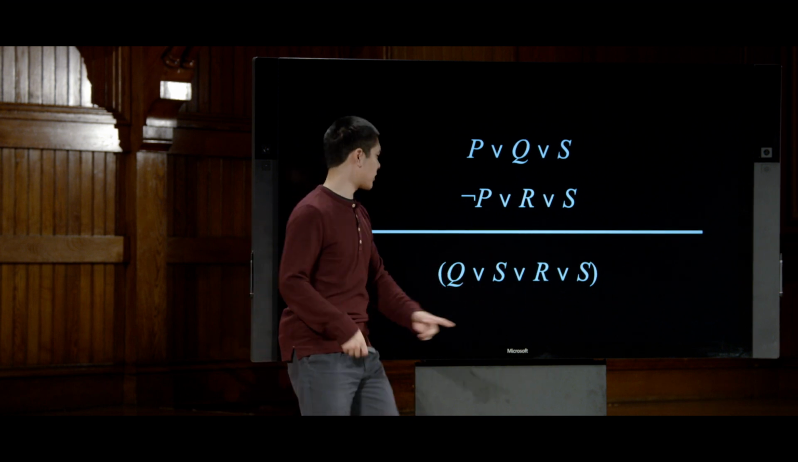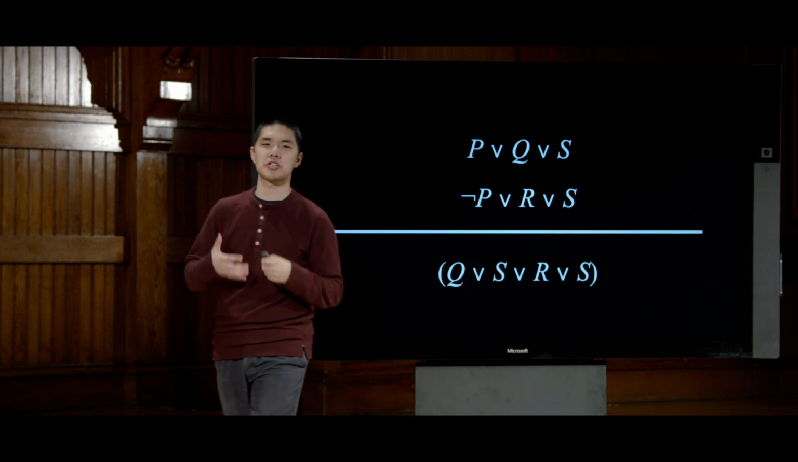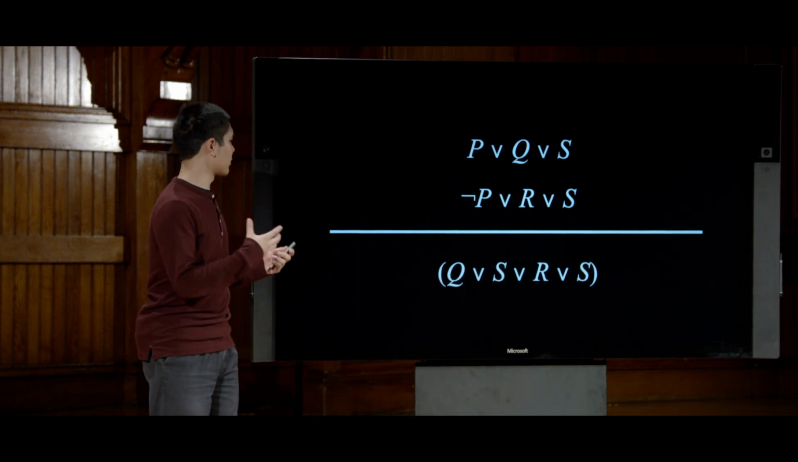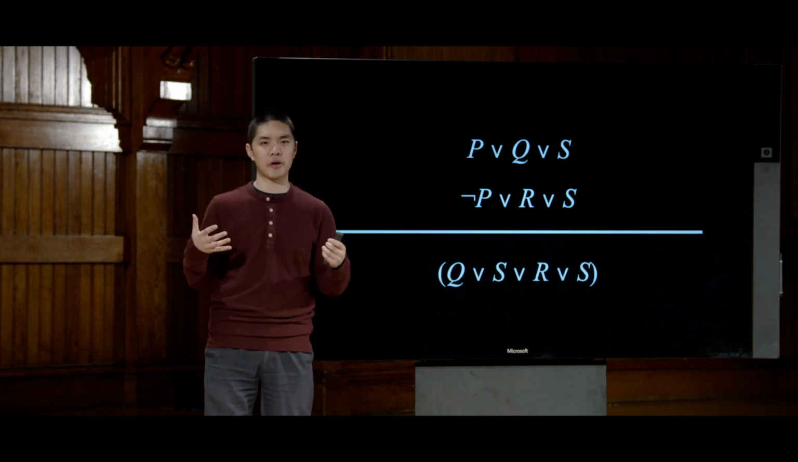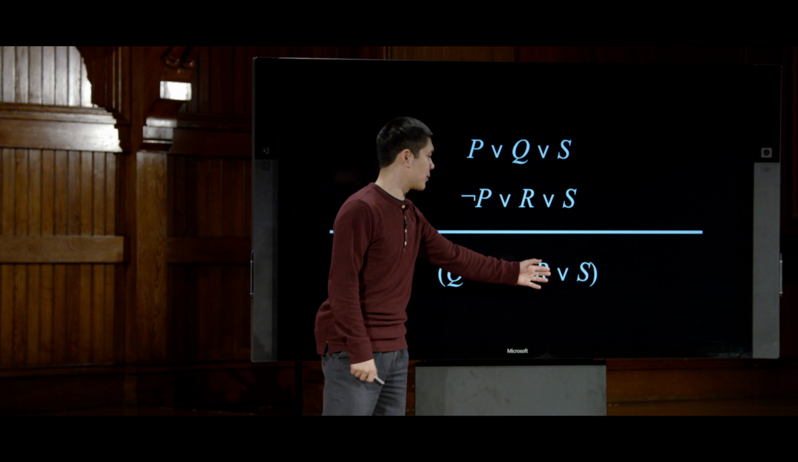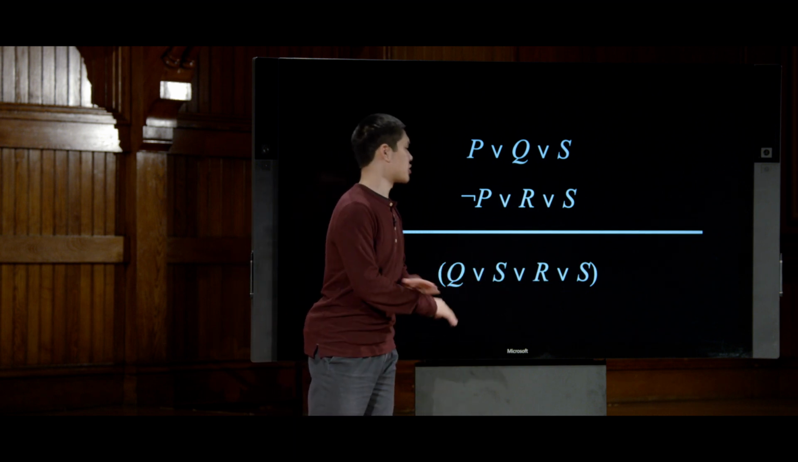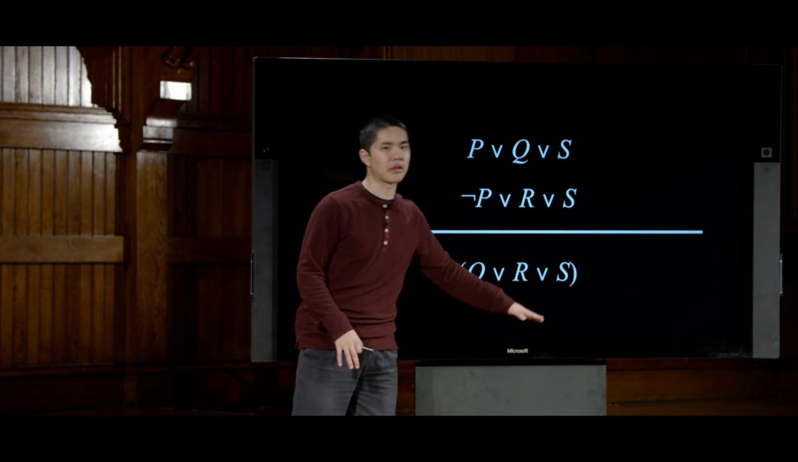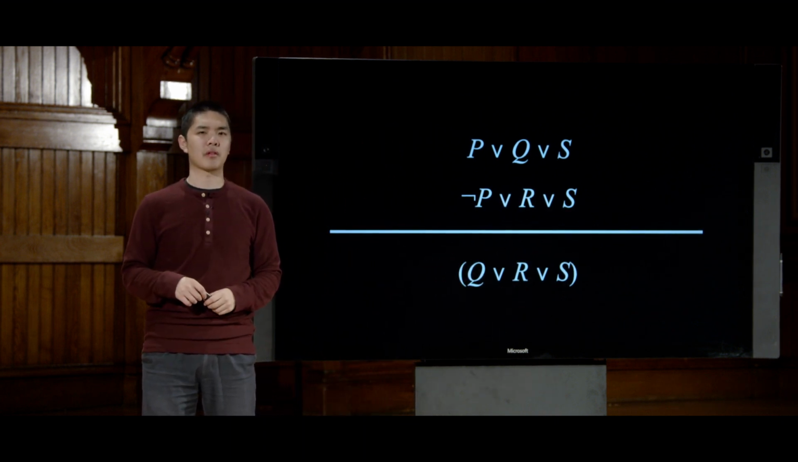But it turns out that this double S is redundant, or S here and or S there. It doesn't change the meaning of the sentence. So when we do this resolution process, we'll usually also do a process known as factoring, where we take any duplicate variables that show up and just eliminate them. So Q or S or R or S just becomes Q or R or S. The S only needs to appear once, no need to include it multiple times.